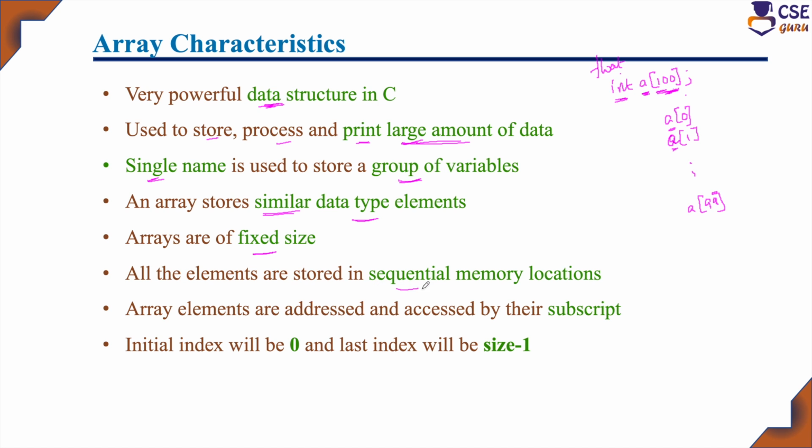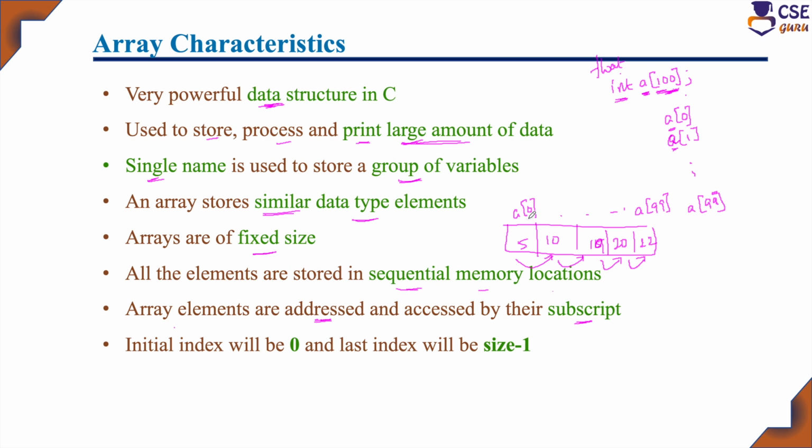And all the elements will be stored in sequential memory locations. So here, all the elements from A of 0 to A of 99 will be stored in next-to-next memory locations. That is the main advantage. If you want to access a nearby element, it is very easy to access. All the elements will be stored in sequential memory locations, and array elements are addressed and accessed by their subscript.